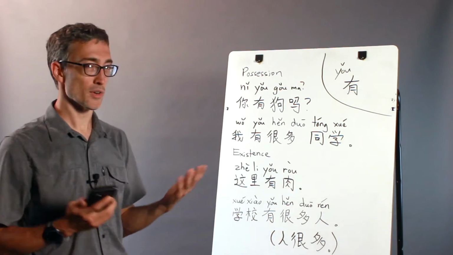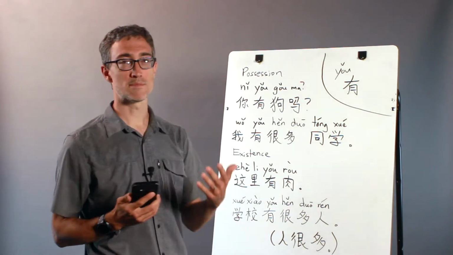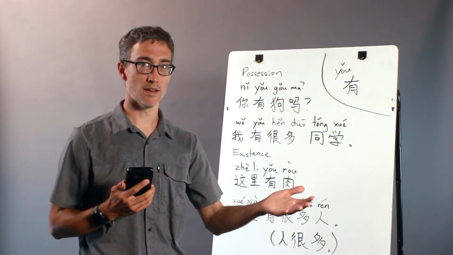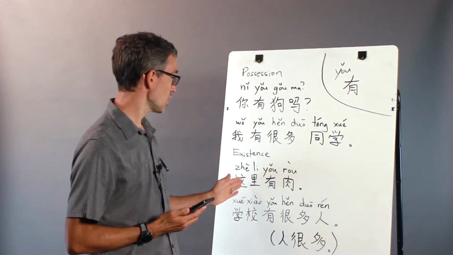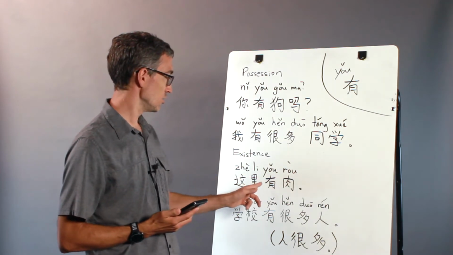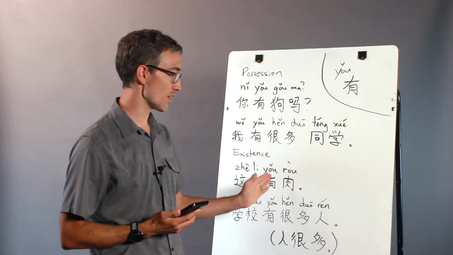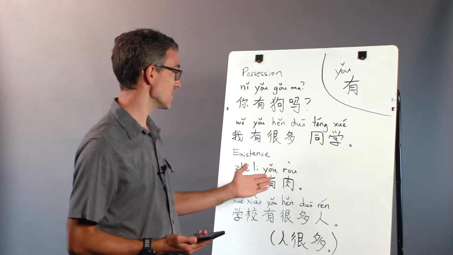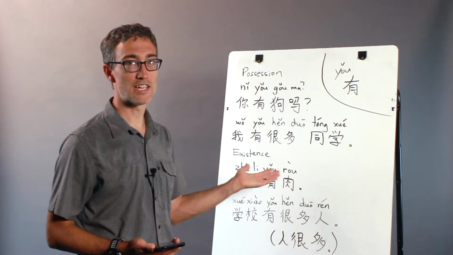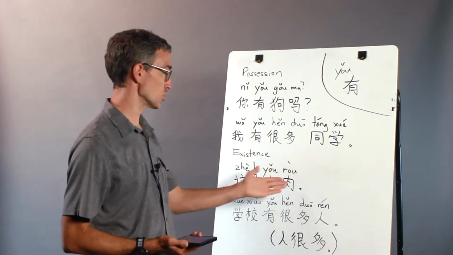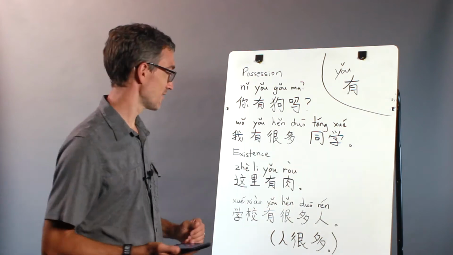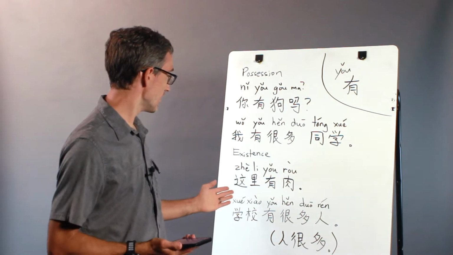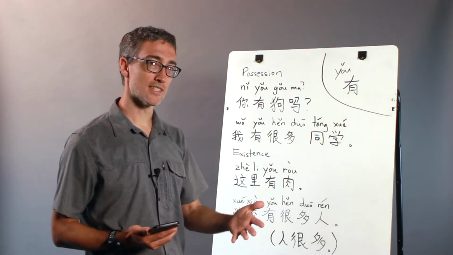So let me give that, what does that mean? It means it's a way to express that something exists there, or it is there, or there are many of them, or that kind of thing. So 这里有肉. 这里 means here, 有肉. So I almost said have, but that's not how you would translate it. It means here is meat, or meat is here. It's like here's some meat. 这里有肉. There's meat here. That's how you would say it in English. So it doesn't mean have, it means to exist.